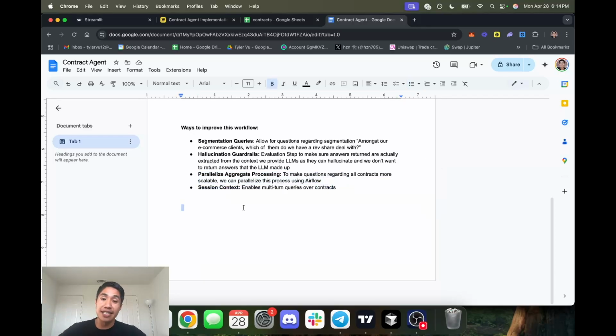And the last thing is session context. So allowing for an actual two-way conversation between you and the AI about the contracts, just like how you would with ChatGPT when you use ChatGPT.